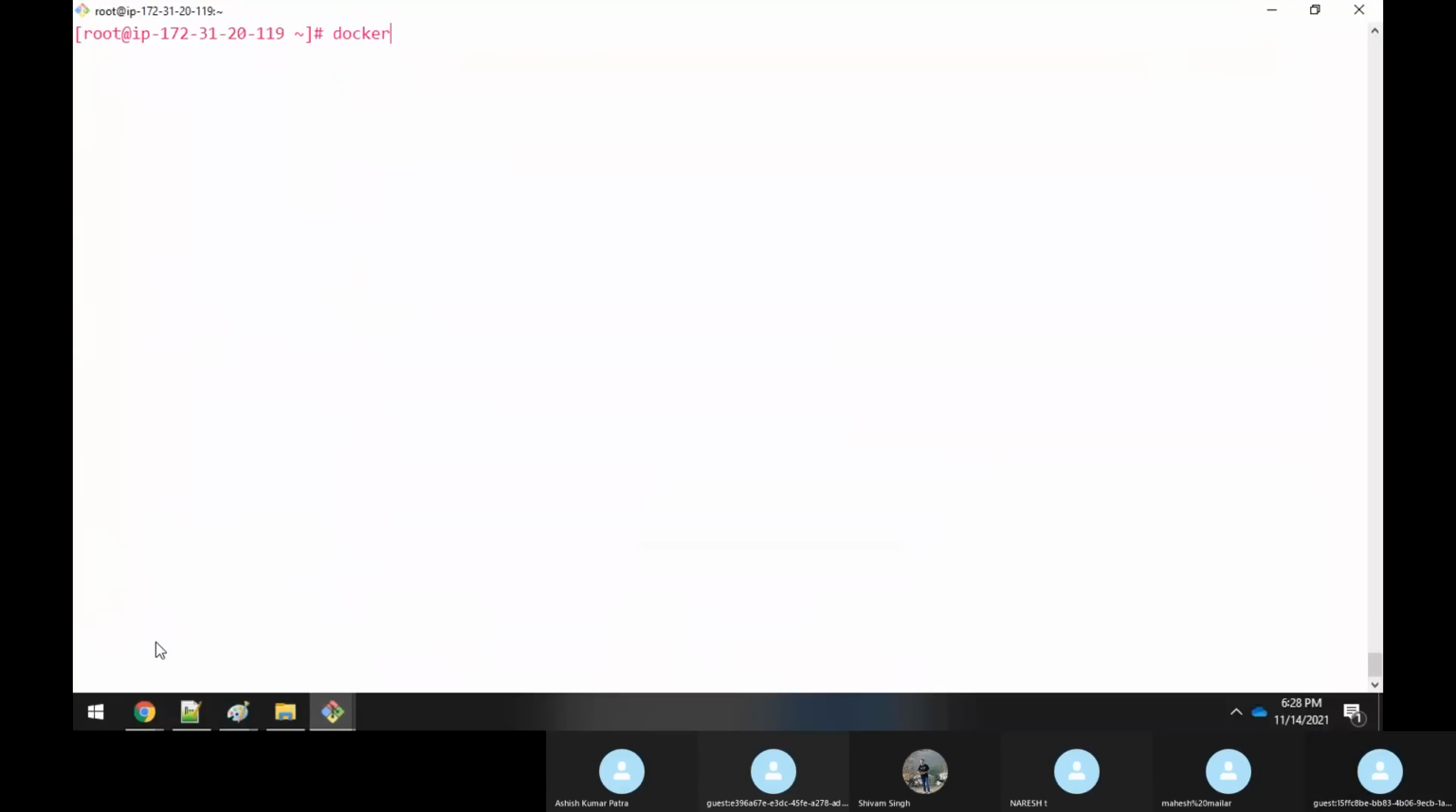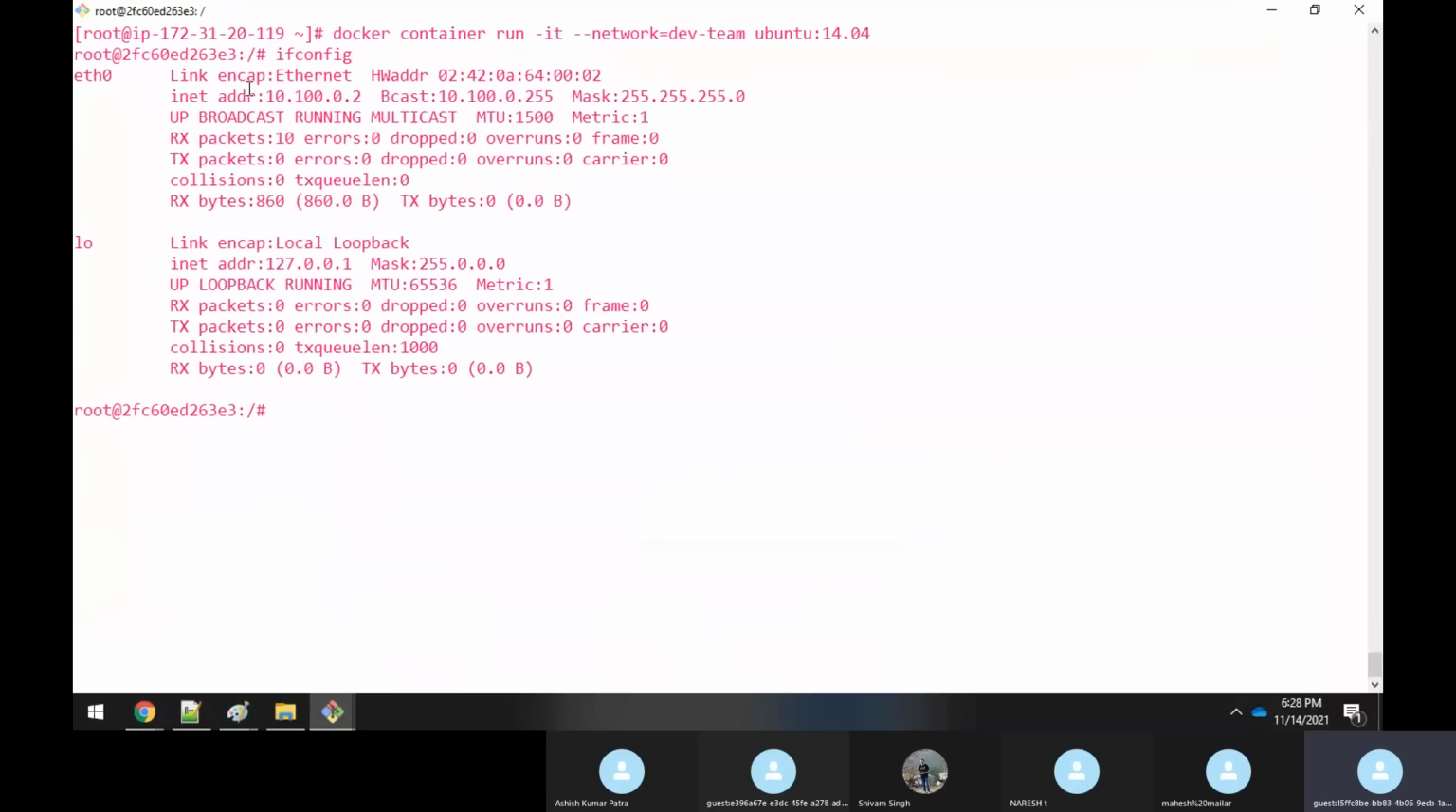docker container run -it --network=dev-team, which you already did earlier. Again, I'm doing it, with Ubuntu 14.04. Now, if you execute the ifconfig command, you know that for dev-team I have given the subnet 10.100.0.0. See, it has given me an IP address of 10.100.0.2. Why has it not given 1, sir?